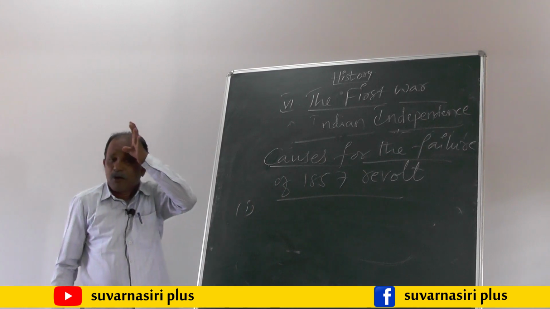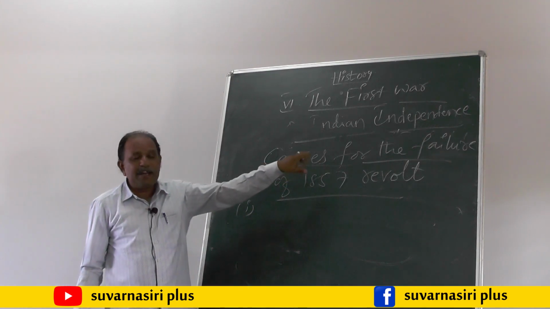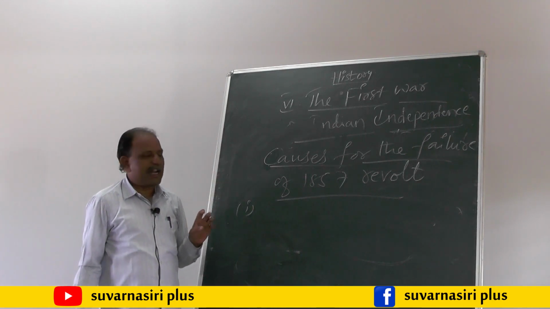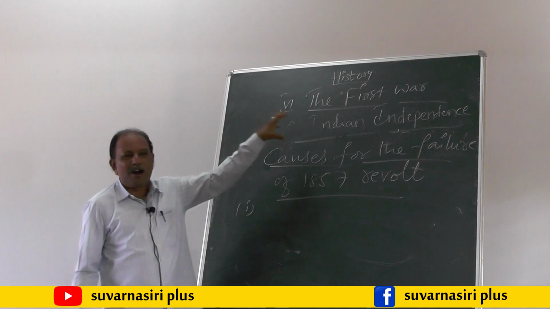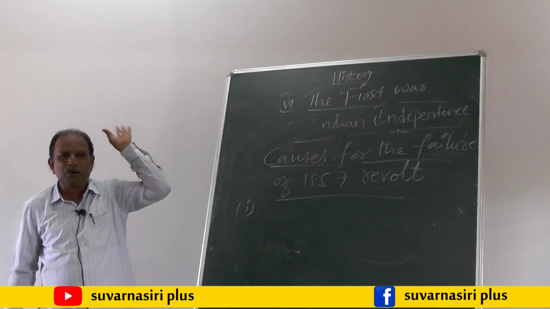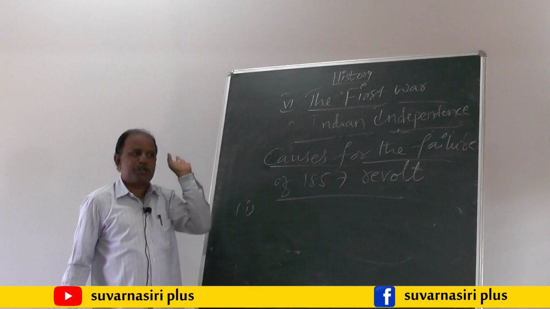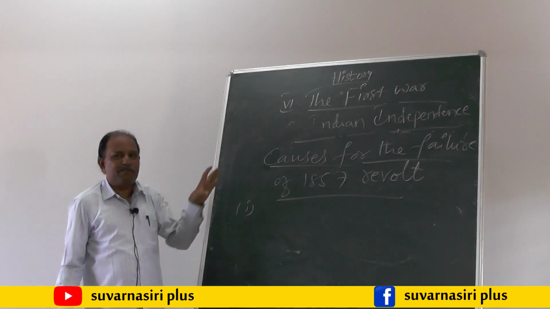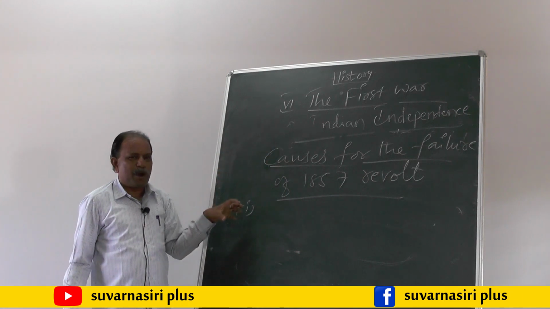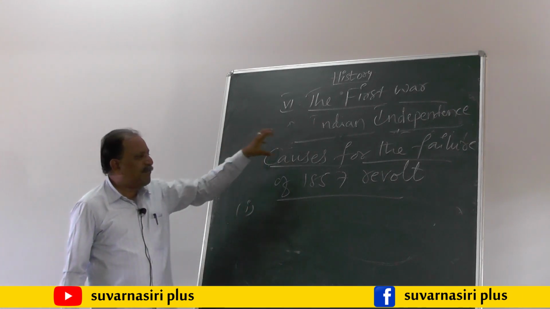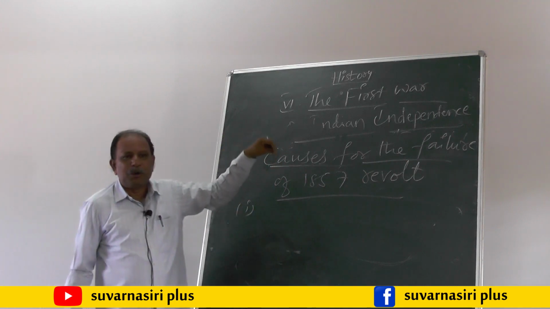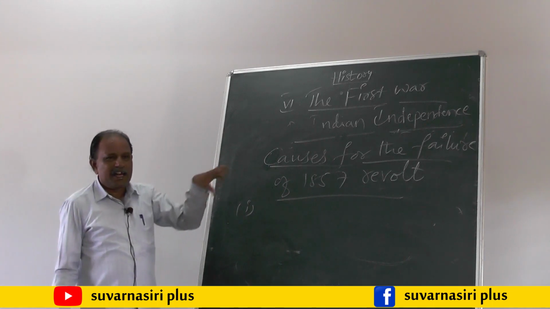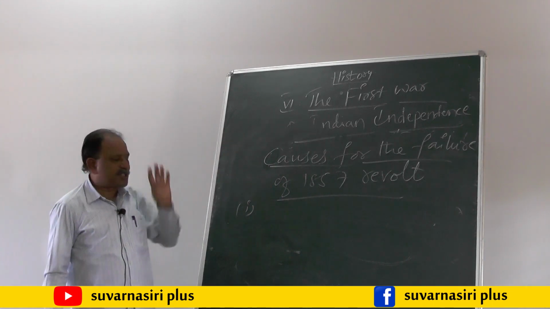The first point we have to write is that this 1857 revolt did not spread throughout India. It was limited to some parts of North India only, but not spread to South India. That is the first point we have to write under the causes for the failure of 1857 revolt.